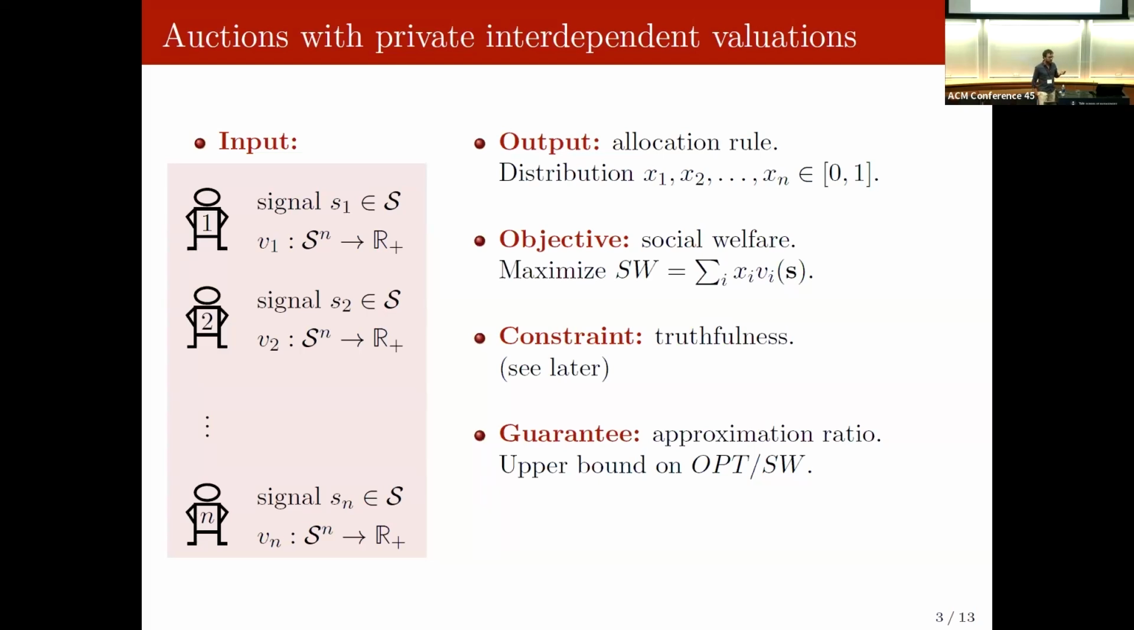I want truthfulness. I'm going to define later what I mean by that, but this is going to be a mechanism design talk. And finally, we're not going to be able to allocate the item exactly all of the time to the person with the highest value. So we're interested in the approximation ratio, which captures how far we are from the optimal. It's an upper bound on this ratio of opt, which is the max value, divided by the social welfare of our mechanism. Right, so this was the model.